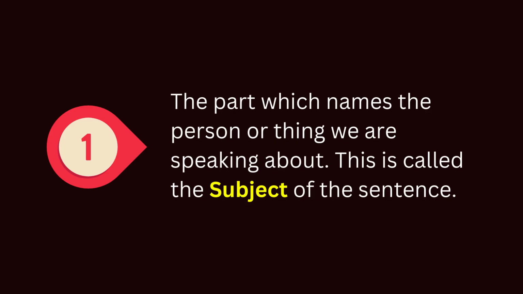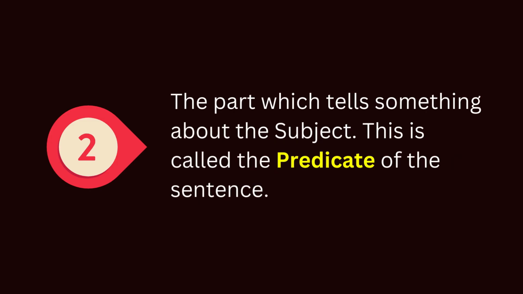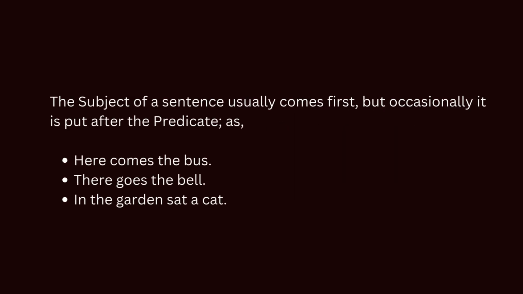Second one, the part which tells something about the subject. This is called the predicate of the sentence. The subject of a sentence usually comes first, but occasionally it is put after the predicate. As, here comes the bus. There goes the bell. In the garden sat a cat.